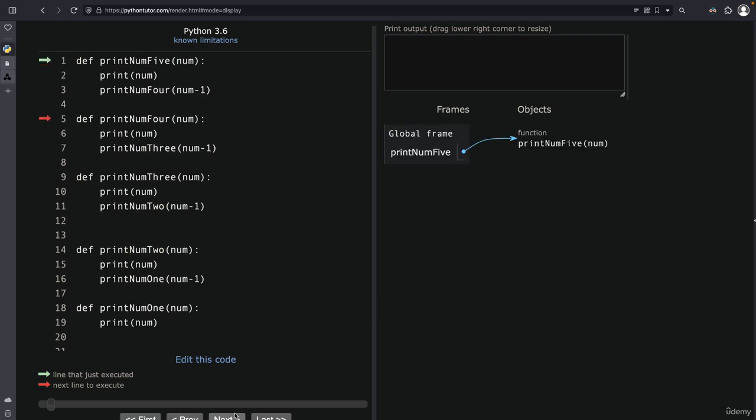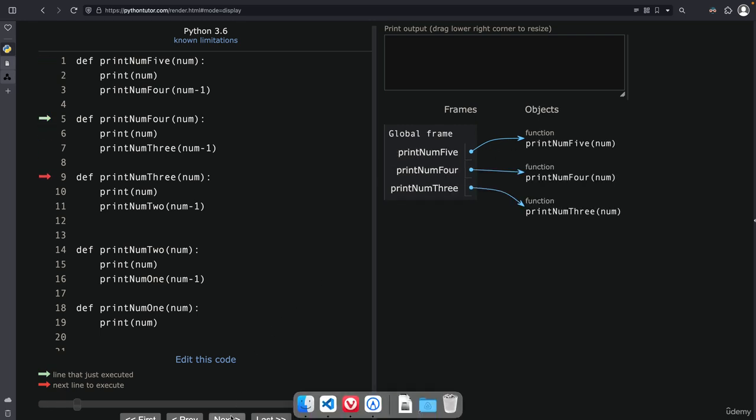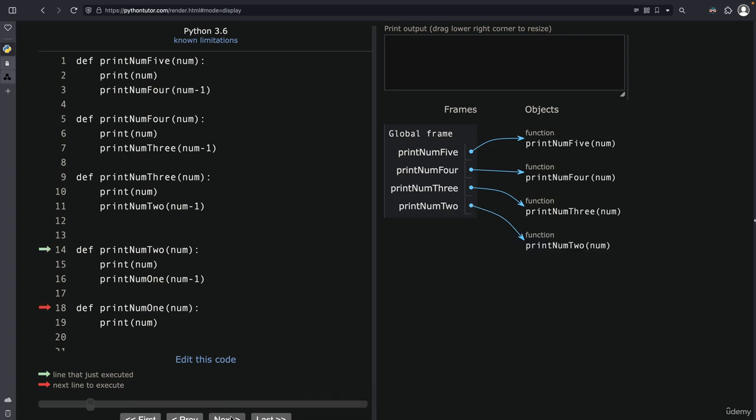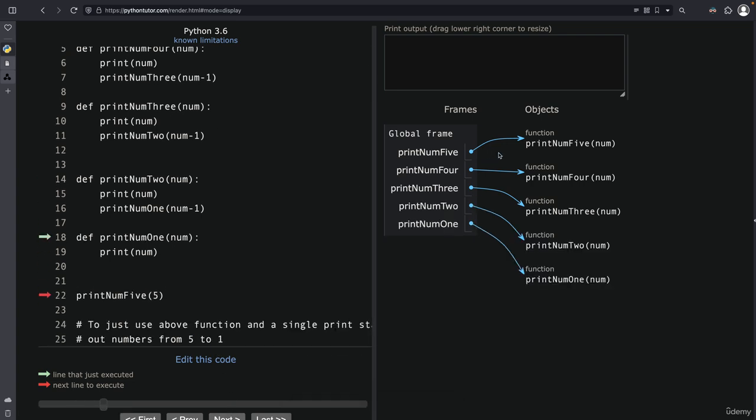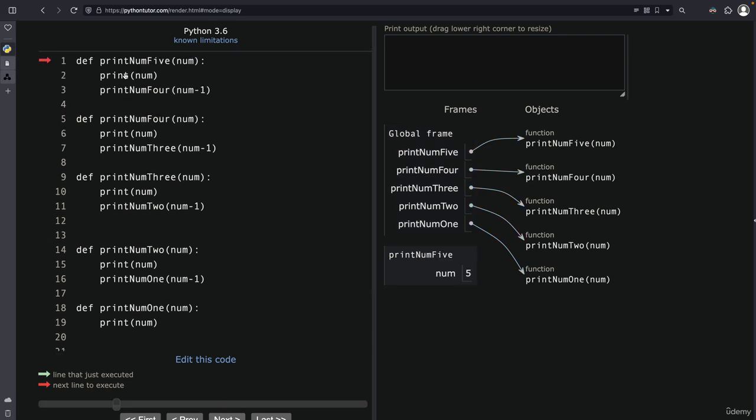Let me just go to the next step. See, in the global frame, we have this print num5 that it knows. Python has an idea that, hey, some function print num5 is there. Let us move forward, and then move forward more. In the end, these 5 functions are defined. Now I'm calling print number 5 with the argument 5. Let us see this now, everyone.